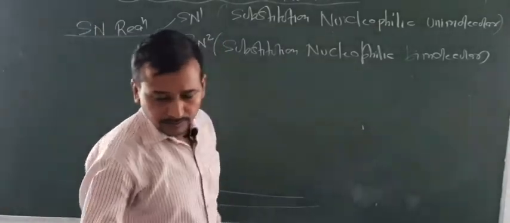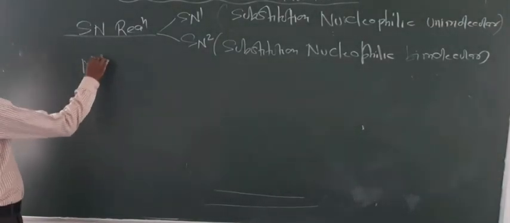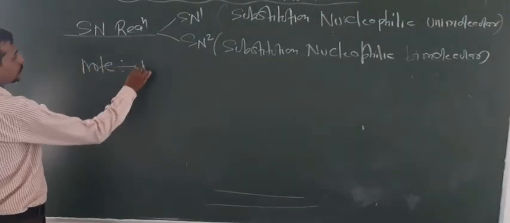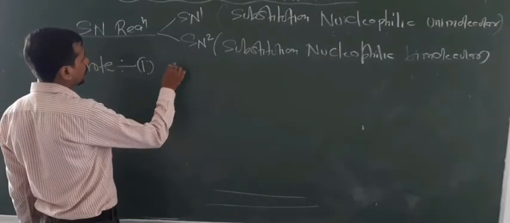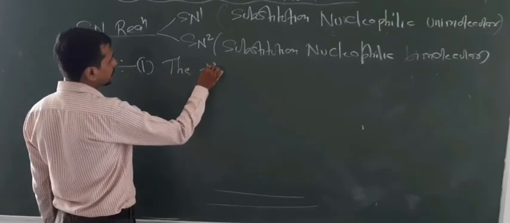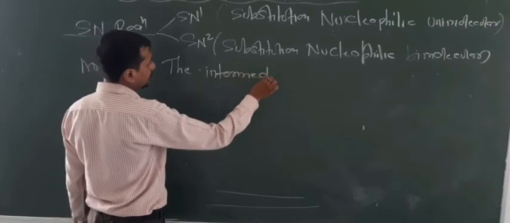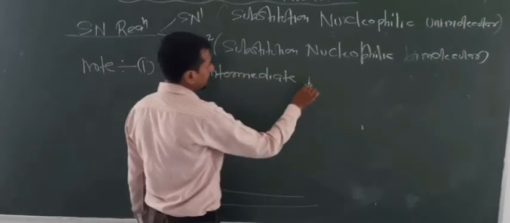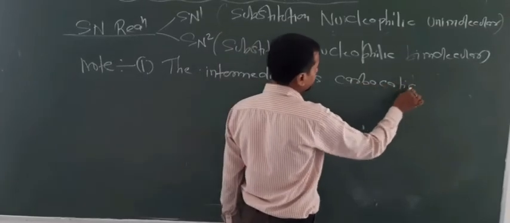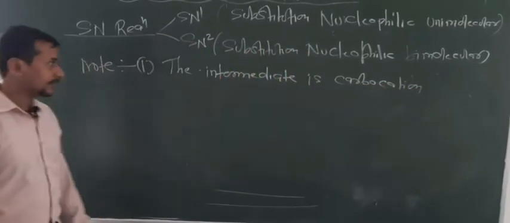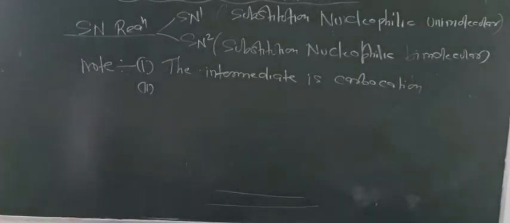Now some notable points regarding the SN1 reaction. Note 1: here the intermediate is a carbocation. So that's why the stability of carbocations decides the reactivity of alkyl halides.